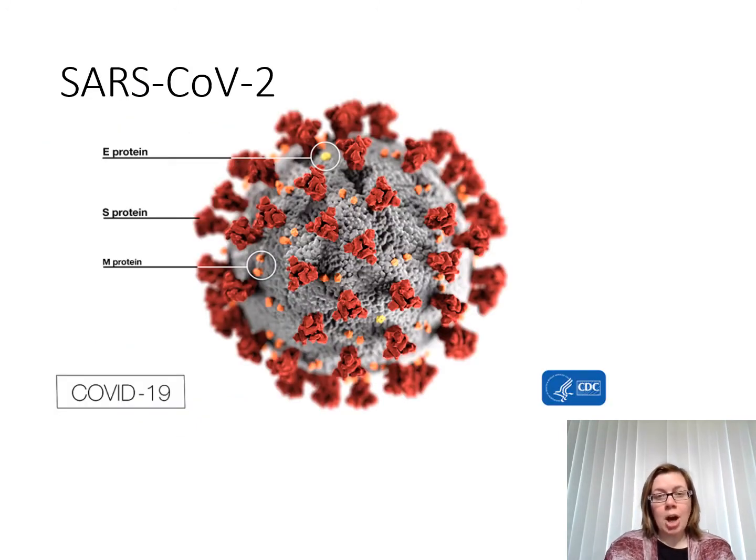SARS-CoV-2 is the causative agent, the virus behind the disease COVID-19. This virus infects cells of the respiratory tract and causes symptoms 2 to 14 days after exposure. The level of symptom severity can at least in part depend on which level of the respiratory tract they infect, the upper respiratory tract, the lower, or both. The lower respiratory tract is more susceptible to damage, and those infections are generally more deadly.